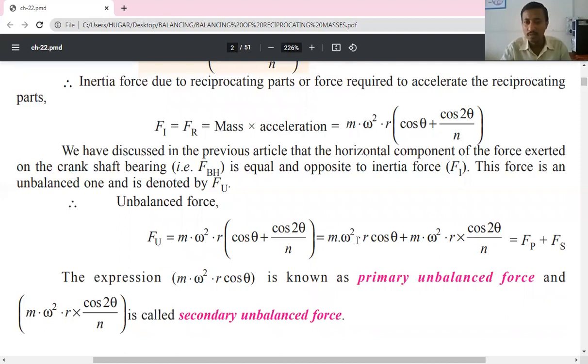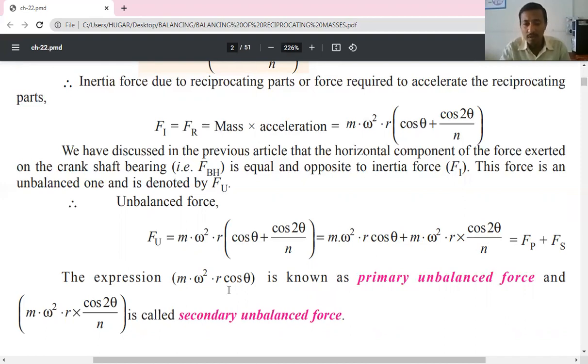So here there are two portions. This is one portion and this is the second portion. The first portion is called the primary unbalanced force FP and the second portion is called the secondary unbalanced force FS.